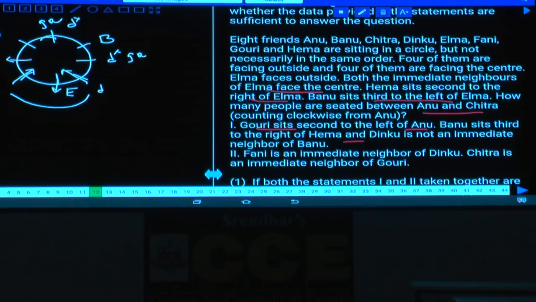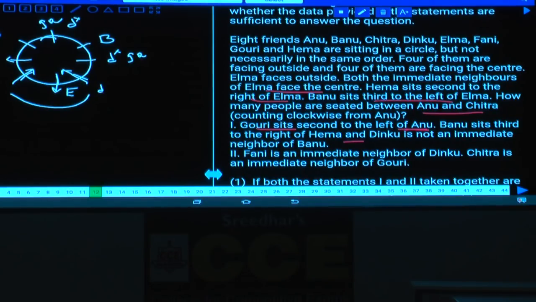B sits to the right of H and D is not an immediate neighbor of B. With the help of condition number 1 alone, are we getting any answer here? No. So how many persons are between A and C? We cannot definitely tell the answer. As B is at this place, D cannot be in these two places. If D is here, then G sits second to the left of A, and G and A are immediate neighbors.